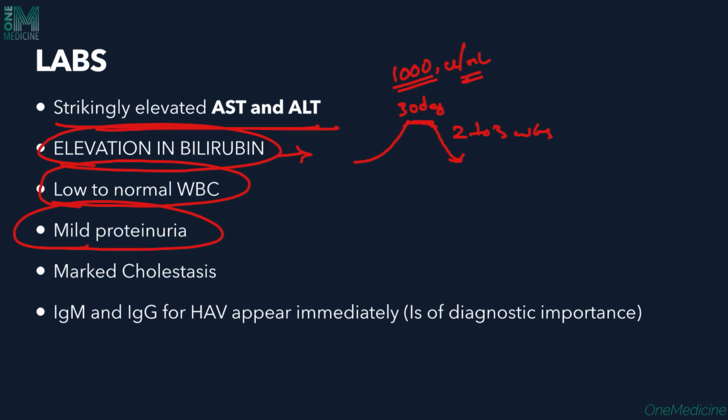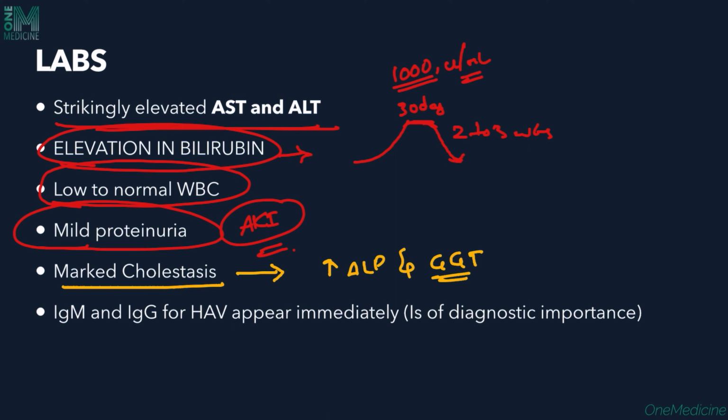Low to normal WBC count can also be seen, and mild proteinuria can also be seen. Mild proteinuria itself is not an alarming sign, but if the patient is going into acute kidney injury, that is where the patient needs to be intensively monitored. And as we can see, there will be marked cholestasis also, which will be evidenced by an increase in the ALP and the cholestatic marker gamma glutamyl transferase also.